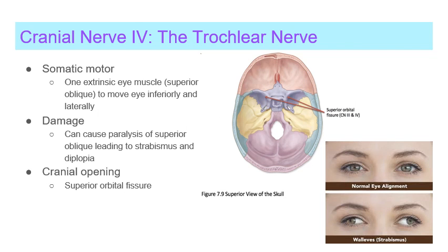Next is cranial nerve 4, also known as the trochlear nerve. This has the function of innervating only one extrinsic eye muscle, the superior oblique. This loops through a pulley-shaped ligament. Its somatic motor function is to supply this muscle, which helps move the eye inferiorly and laterally. Cranial nerve 4 leaves the cranium via the superior orbital fissure and travels to the superior oblique muscle. Nerve damage of cranial nerve 4 could cause paralysis of this superior oblique muscle, which could lead to strabismus and diplopia.